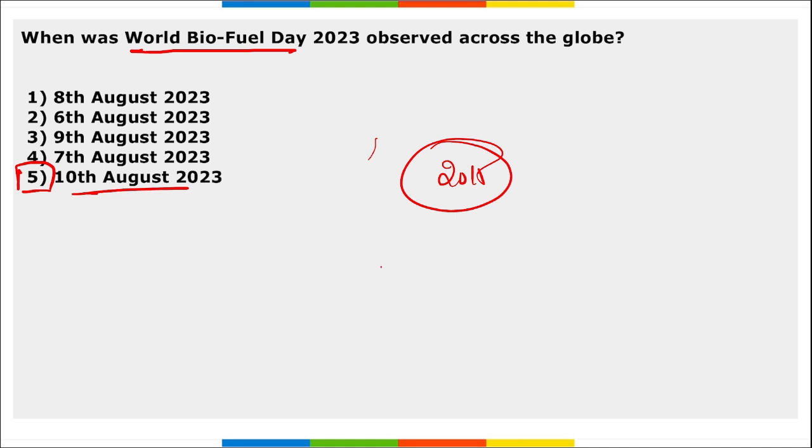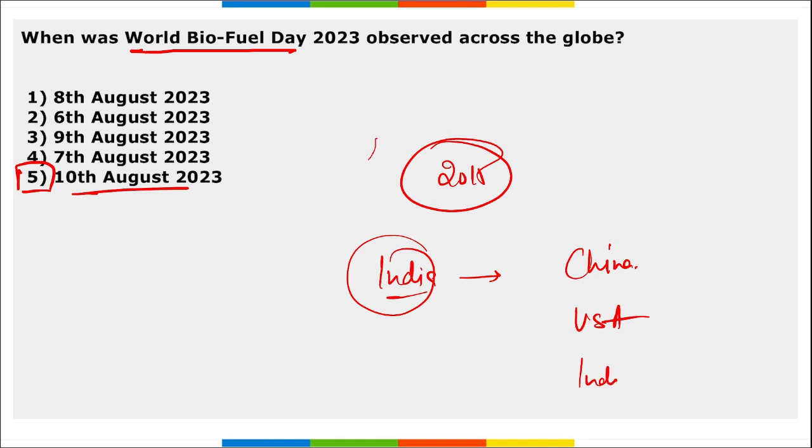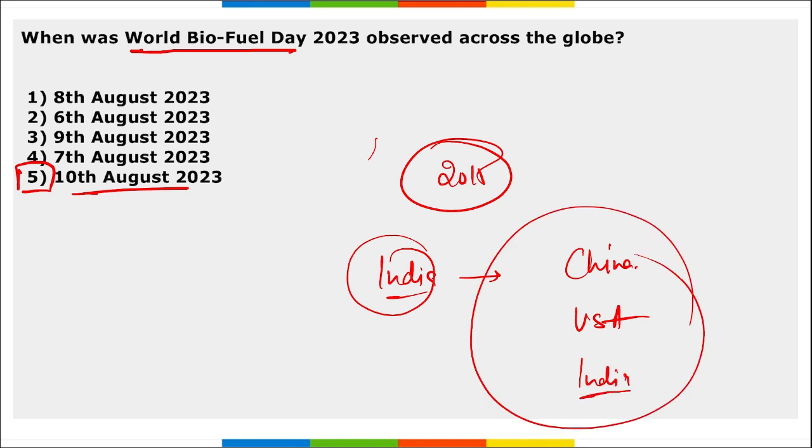Next remember, India is the largest primary energy consumer after China. Then it is USA, and now it is China, because also remember, India is having the largest population ever.